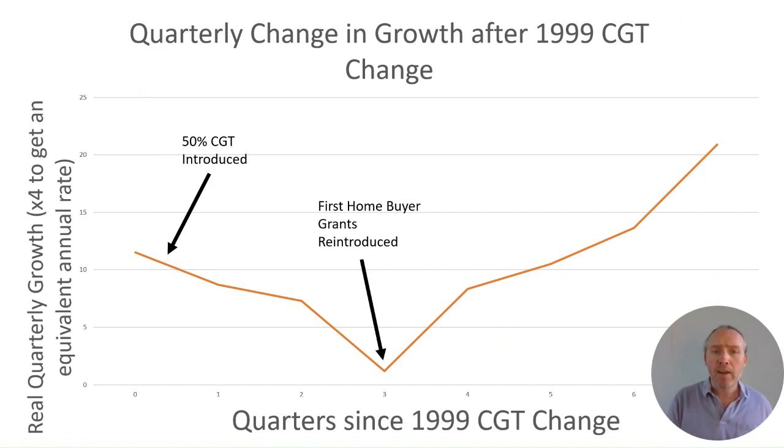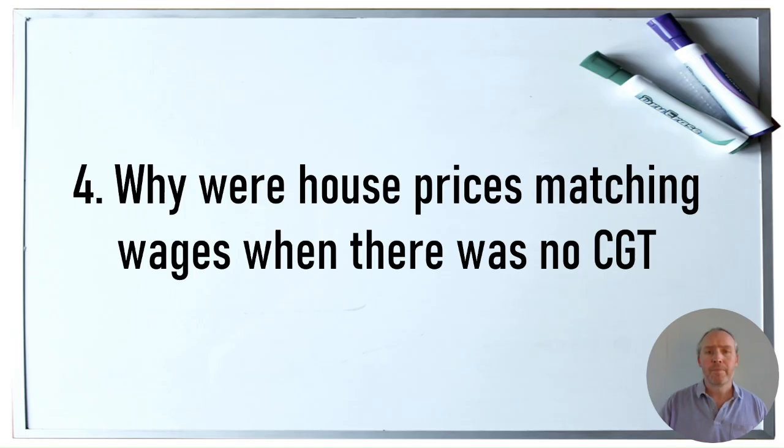When we go back to that quarter by quarter change, we can see that when the 50% discount is introduced, house prices actually slow. They get to a point where they're no longer growing. But as soon as that first home buyer grant is reintroduced, within a few quarters, it's up around 20% annual growth. Our next fascinating question is, why were house prices matching wages when there wasn't any capital gains tax?